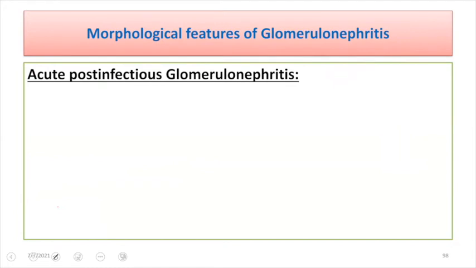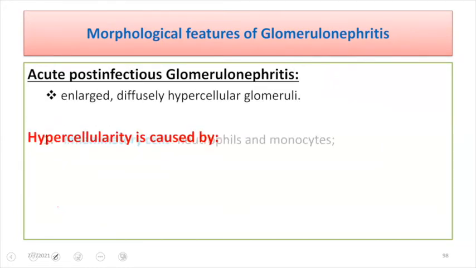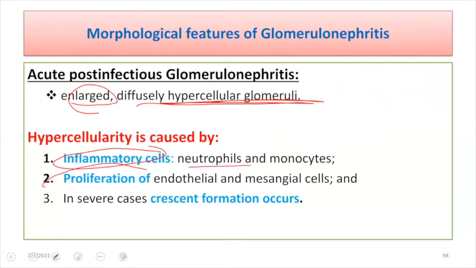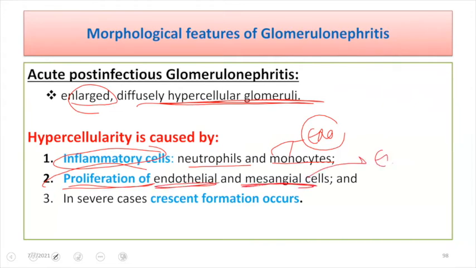So let us see the morphological features in acute post-infectious glomerulonephritis. As I already said, there will be proliferation, and because of this proliferation there are diffusely hypercellular glomeruli, and this hypercellularity is caused by inflammatory cells. These inflammatory cells are neutrophils and monocytes, and this is known as exocapillary proliferation. Along with that, there will be proliferation of endothelial cells and mesangial cells, and this is known as endocapillary proliferation.